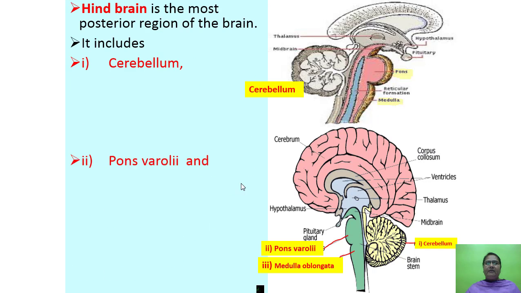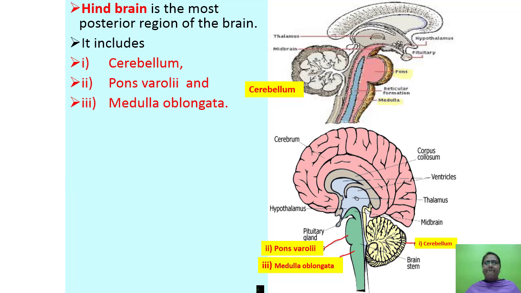Then we shall study the hindbrain. Hindbrain is this part, last part of the brain. It is the most posterior region of the brain. It includes cerebellum, this part is cerebellum, pons varoli, this part, and this part is the medulla oblongata, which further continues as a spinal cord. Okay.